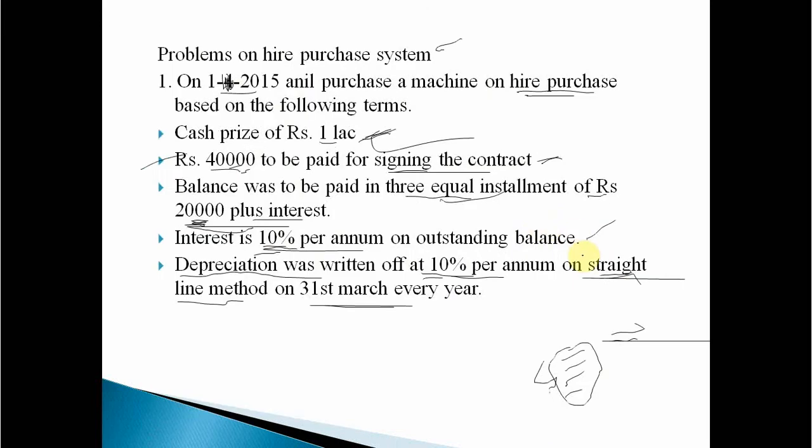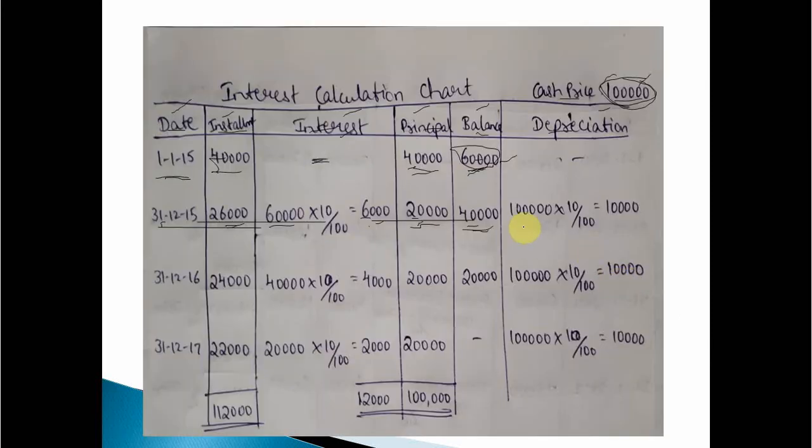Depreciation is to be charged on the straight line method, that is at 10% per annum on 31st March every year. Straight line method means every year the depreciation will be the same. Clear? So 1 lakh is the original value, 10% depreciation, that is 10,000. Next, now coming towards the next year. Year by year we are required to pay the installment.